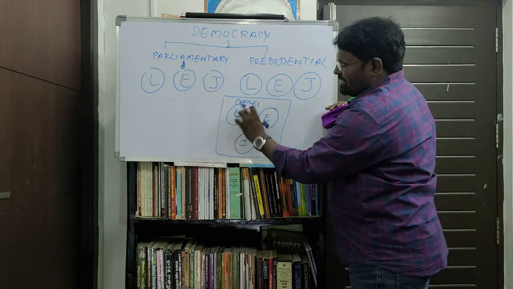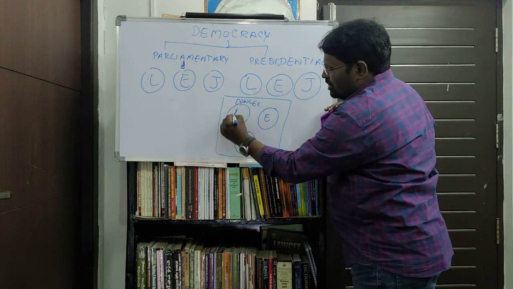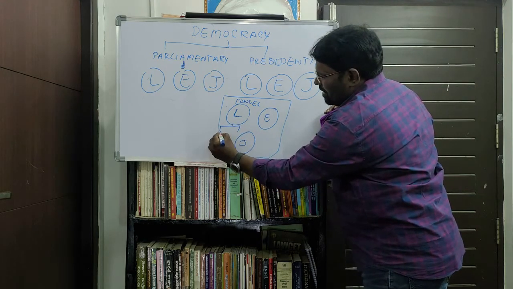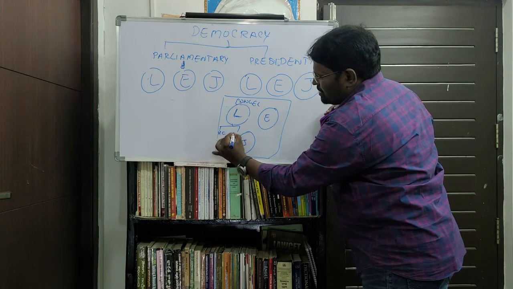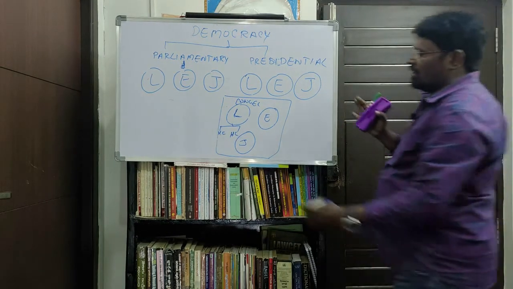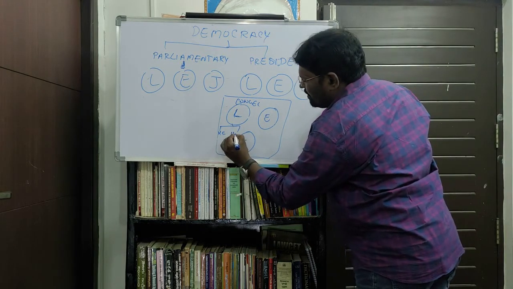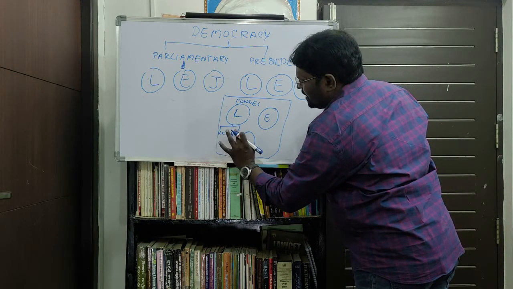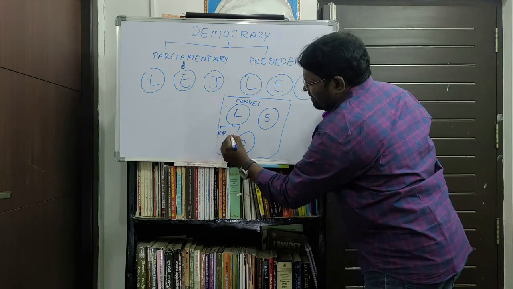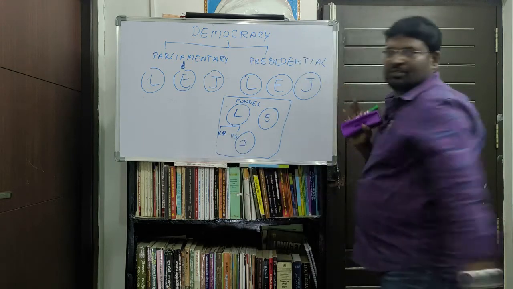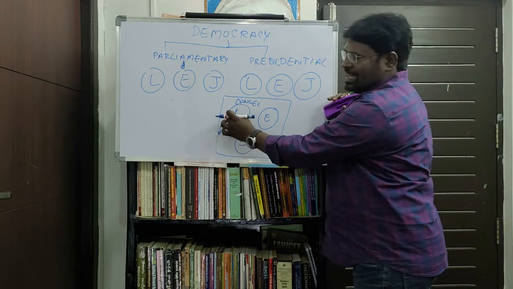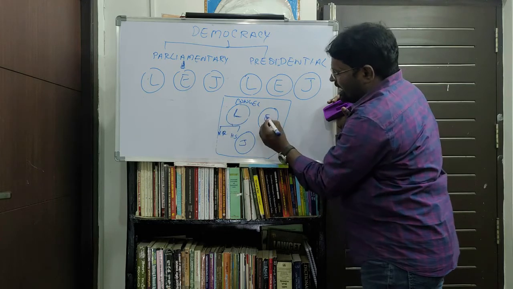So it is the presidential form of government system. Legislative means Congress, and there are two houses in the American legislative: the House of Representatives and the Senate. These two houses constitute the legislature.